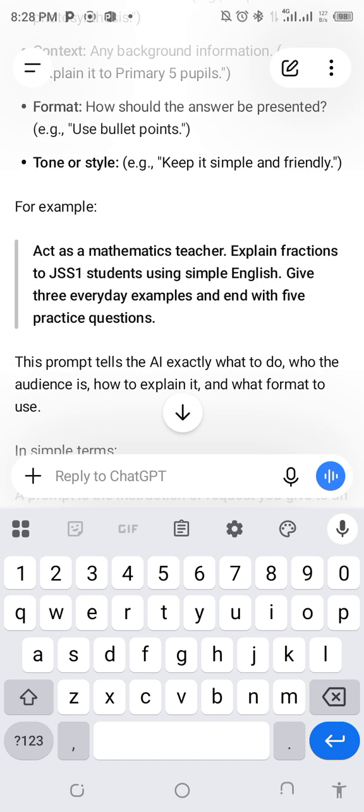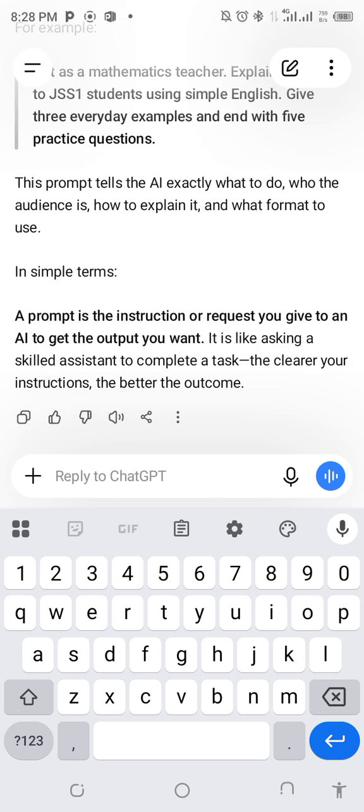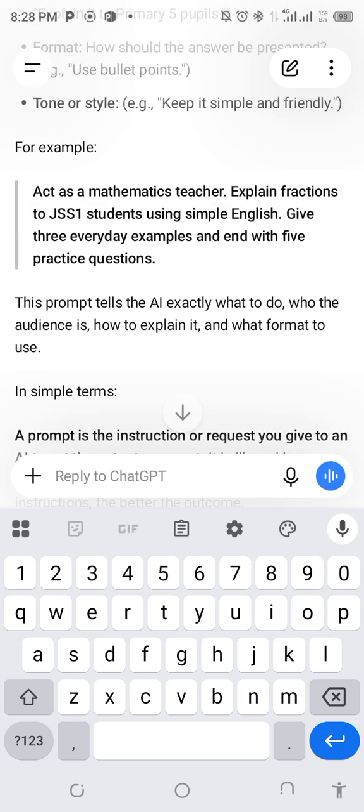So let's now take a look. For example, we have a very good one. It said, act as a mathematics teacher, explain fractions to GSS one students using simple English, give three everyday examples, and end with five practice questions. That's a very good prompt that we could give. This is another prompt as well that we could also give. Okay, so I would love to copy this very prompt. I think I like it.